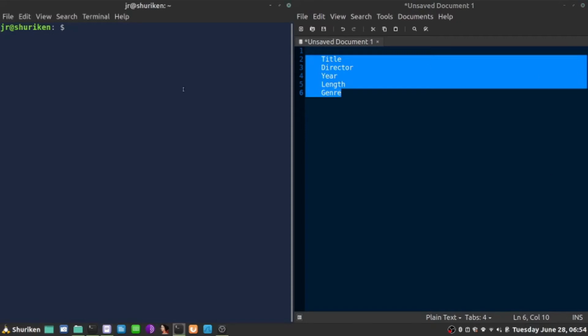The first file I'm going to create, I'm going to open my editor, Vim editor, and I'm going to call this file movie collection.py.